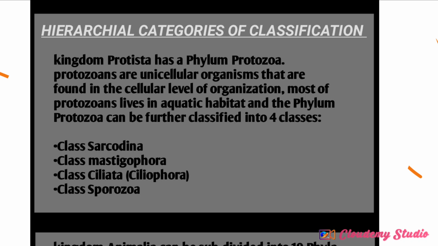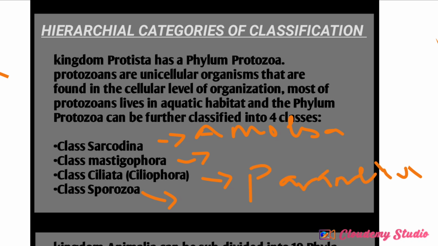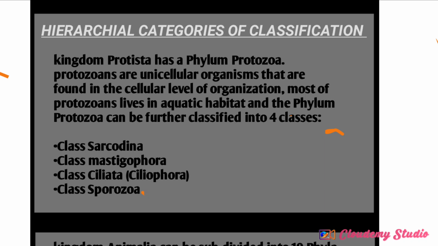We have class Sarcodina, the Mastigophora, the Ciliophora, and the Sporozoa. Example of Sarcodina is amoeba. Example of Mastigophora, I'm still going to classify them into two. Example of Ciliophora is Paramecium. An example of Sporozoa is Plasmodium. You understand? That is Plasmodium.